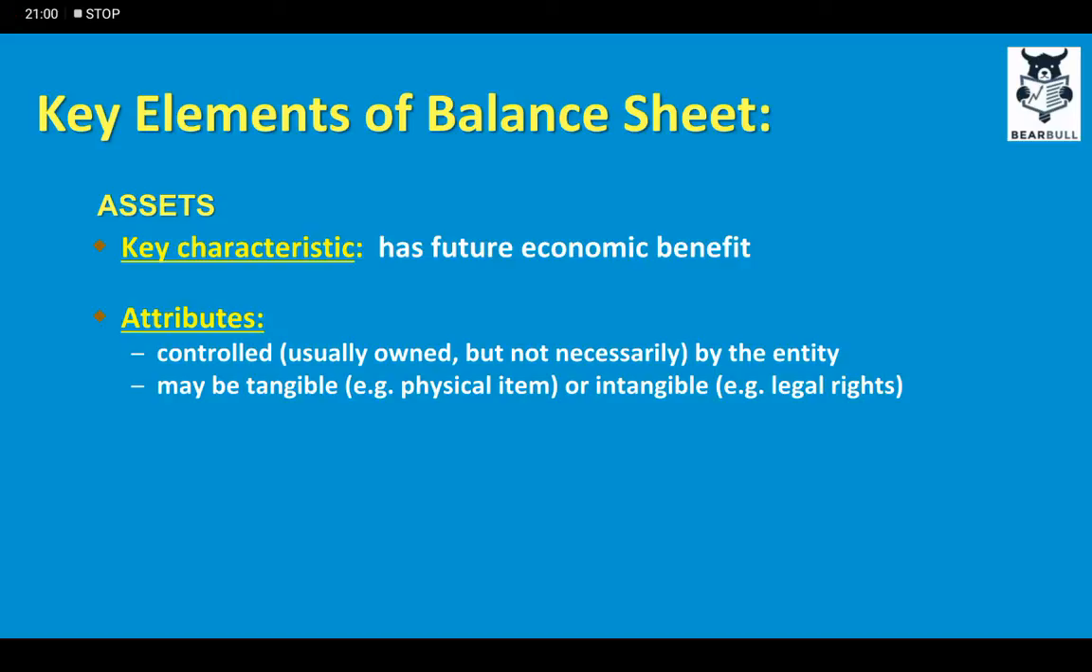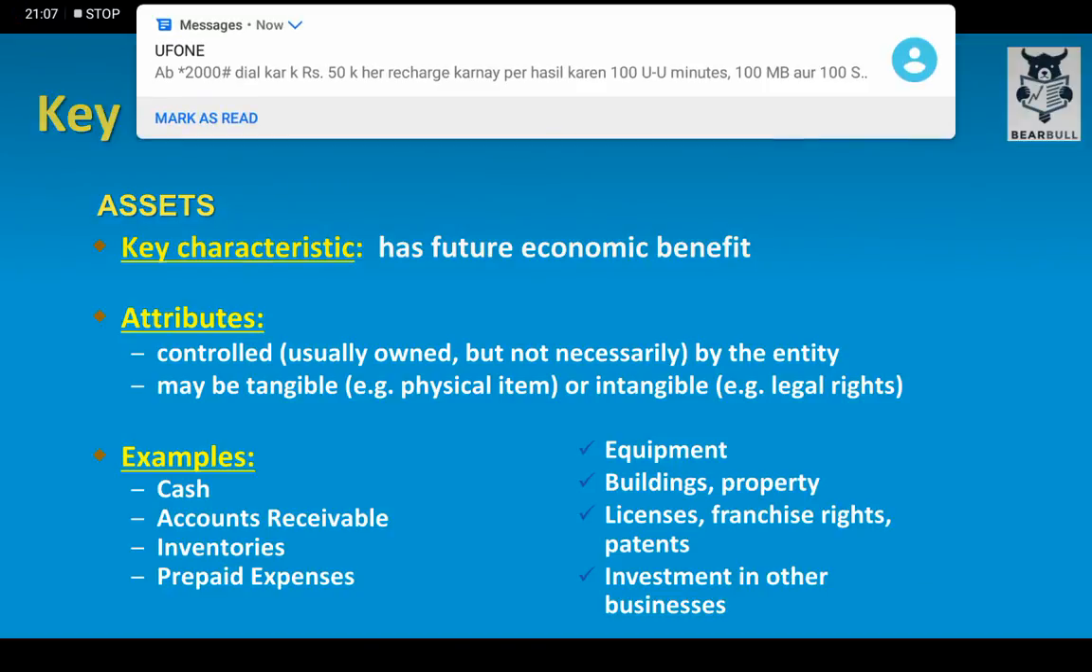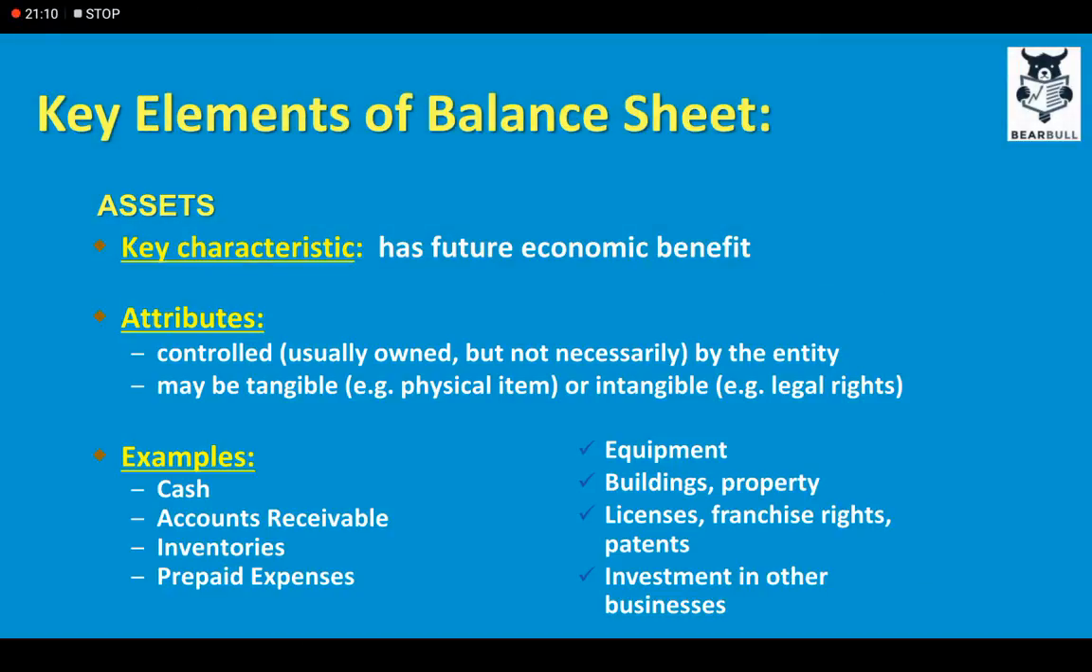And assets may be tangible, for example machinery, or intangible, for example legal rights, patents, copyrights. These are all intangible assets. So examples of assets are these. On the left hand side you can see the examples of short term assets, which are cash, accounts receivables, inventories and prepaid expenses, whereas on the right hand side you can see long term assets which have a useful life of more than 1 year, which are factory, buildings, property, licenses, franchises, patents, investment in other businesses.